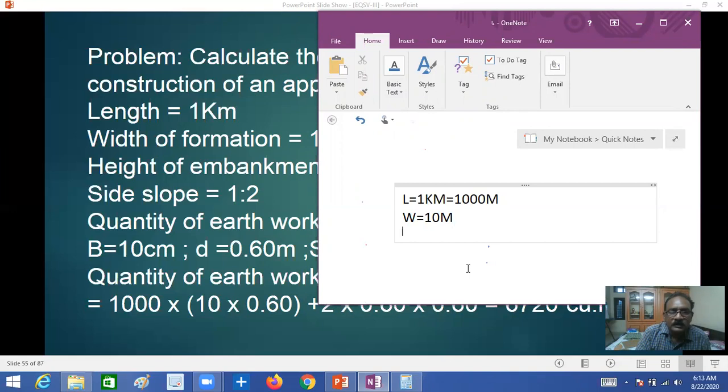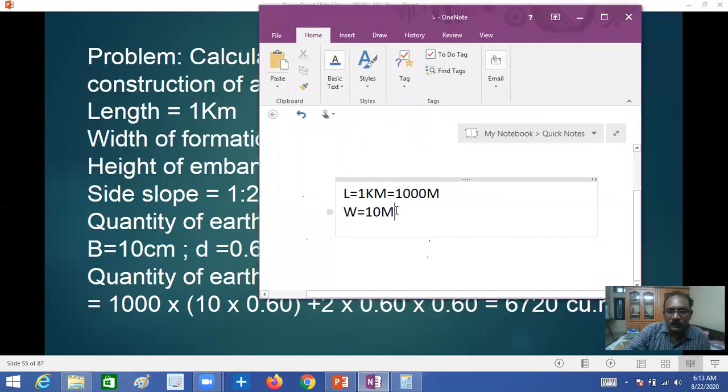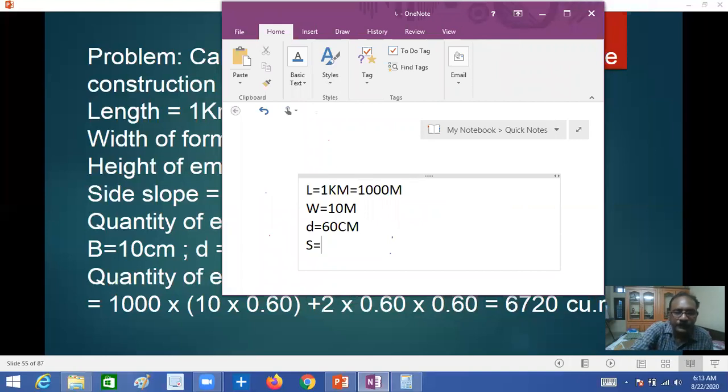Now what is the height of the embankment, D? D is given as 60 centimeters. D is equal to 60 centimeters. This is given, and the slope is equal to 2 in this problem, we have to take 2.